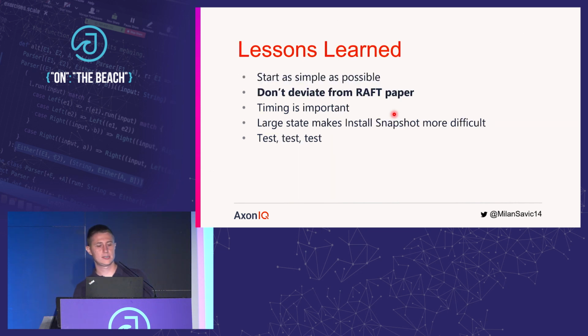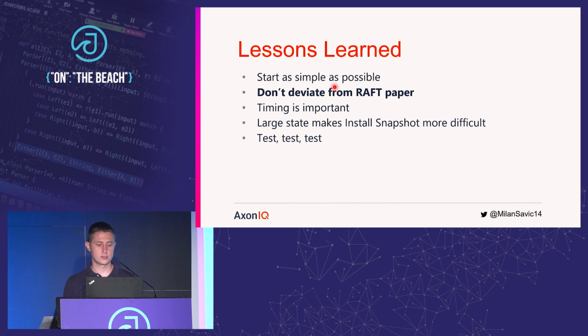The most important slide, I'd say, this is something that you can take with you. What we learned while we were implementing Raft in Axon Server. So start as simple as possible. In our case, we debated a lot whether we want to support arbitrary cluster membership changes. We opted not to do it because we couldn't find the business value in it. There are also some debates whether we want to do pre-voting. Pre-voting is basically a mechanism to see, before requesting a vote, whether you will have a majority of nodes voting for you. We also didn't do it because we didn't find a justification for it.